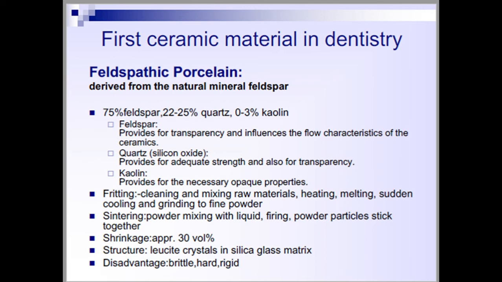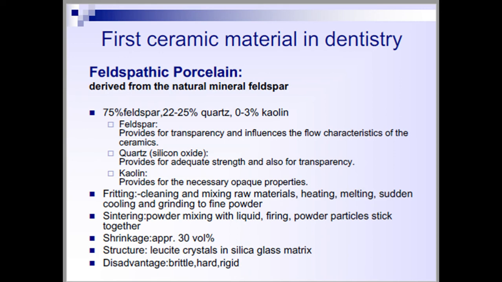So according to the composition, we have feldspathic porcelains, lucite based porcelains, lithia based porcelain, aluminous porcelains, and pure alumina, which means there is no glass matrix, only aluminum oxide, and that in itself is a ceramic material. And then silica based and zirconia based ceramics. So according to the different types of non-metal or crystalline phases we are adding to the glass matrix, we can classify them by their composition.